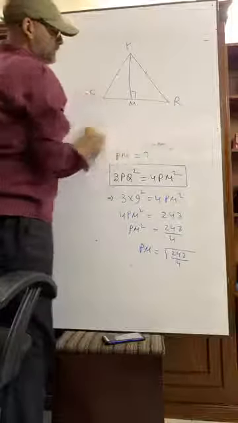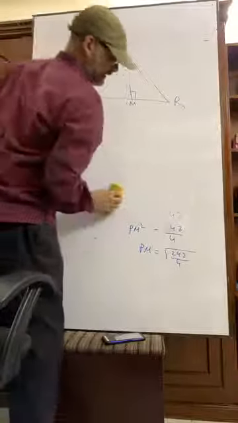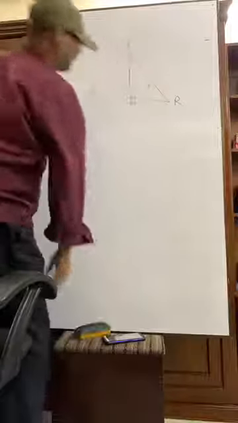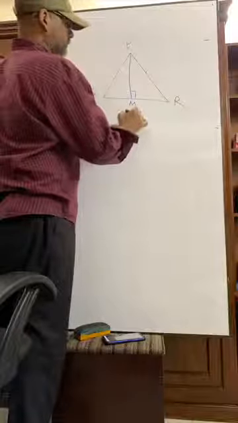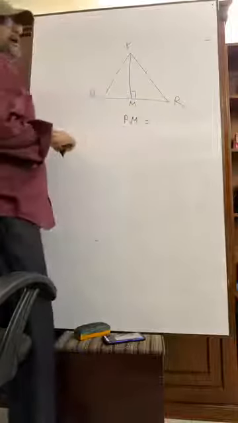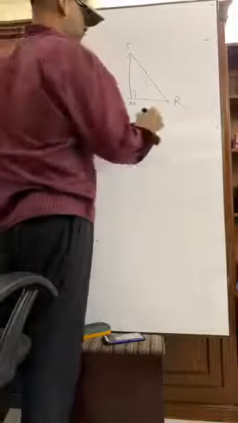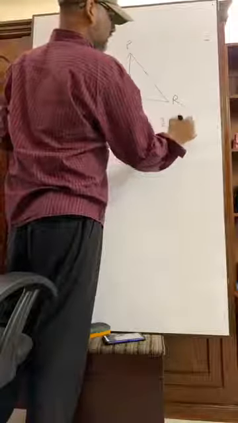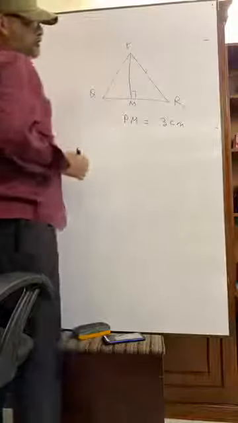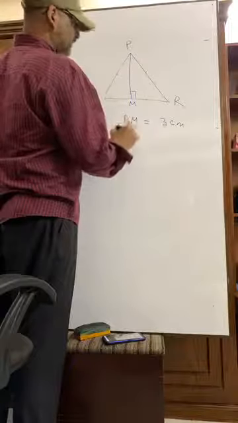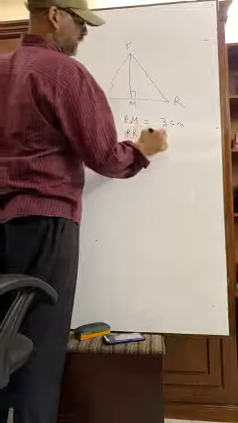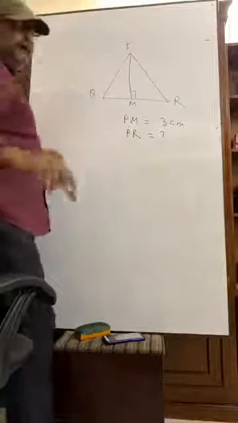This math can be given like this. Another math. Suppose now you are given PM equals 3 centimeter. Then the question is, what is the value of PR? PR equals what? Now find it and do it quickly.